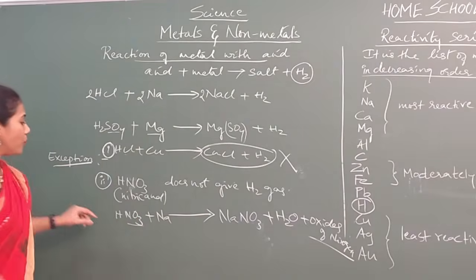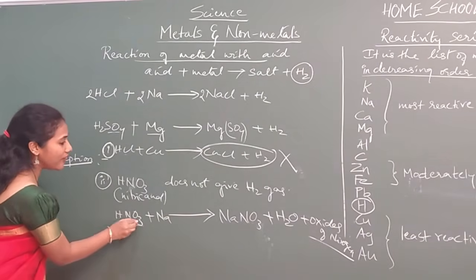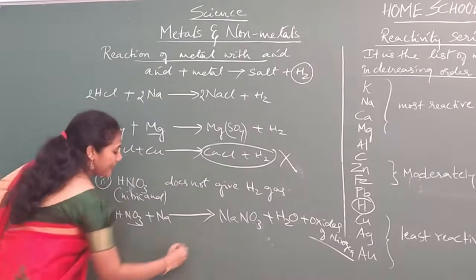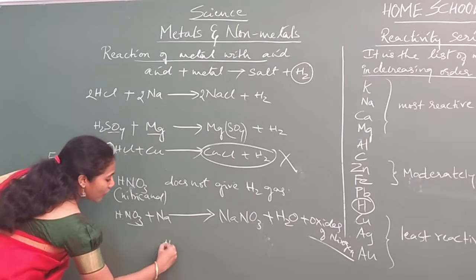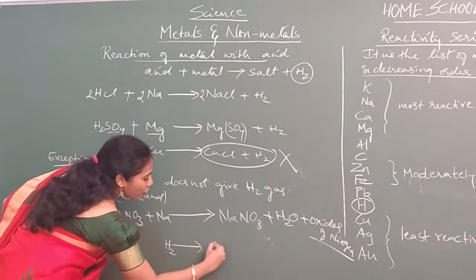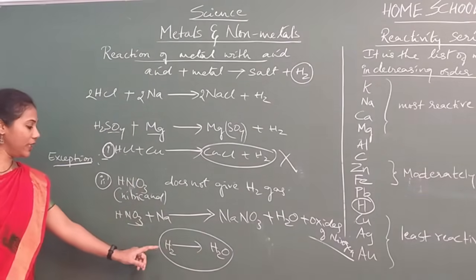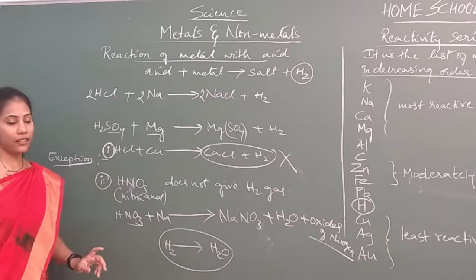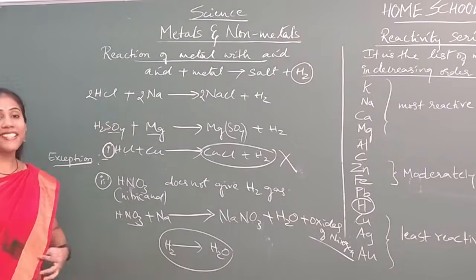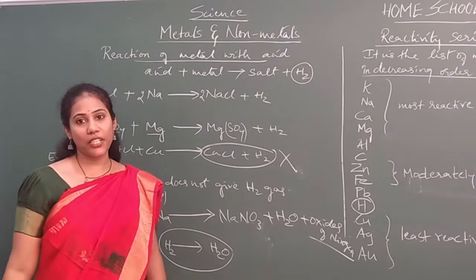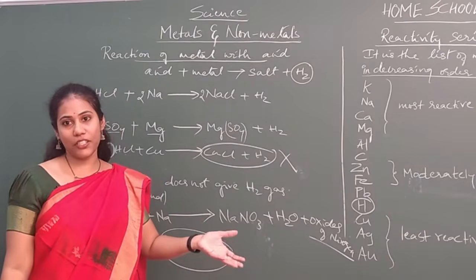What HNO3 will do is oxidize H2 to water. HNO3 will convert hydrogen into water, because HNO3 is the best oxidizing agent. It will help with the oxidation.